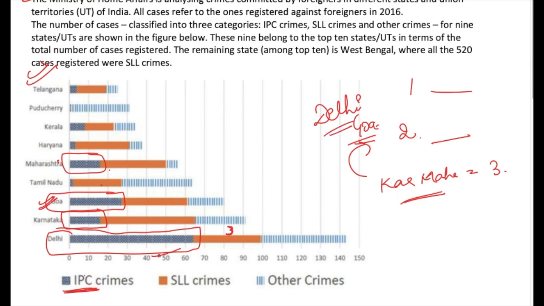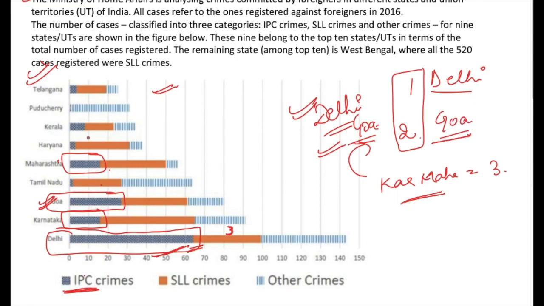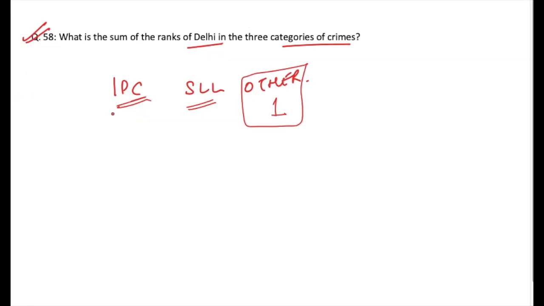And Delhi's rank will be above Goa as well, because Delhi has more crimes in IPC. This means since there are only 2 positions above these, and the 2 positions will be occupied by Delhi and Goa, so there will be no outside state or union territory here, and Delhi will be at first position, Goa will be at second. So I know now that IPC's Delhi rank is 1.